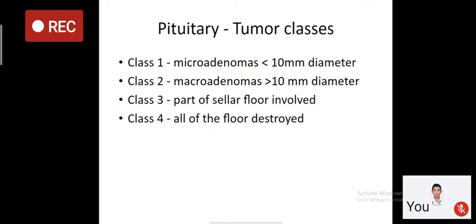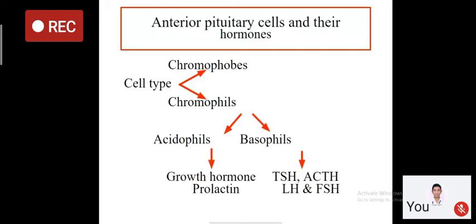And if the size of the tumor is more than 10 millimeter, it is called a macroadenoma. This is the classification where class 3 is when part of the sella is involved, and class 4 is when the floor is disturbed. I will show you a diagram of how this area looks. Also, there is another way.